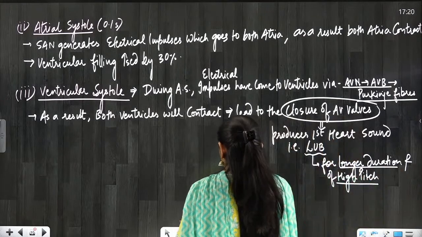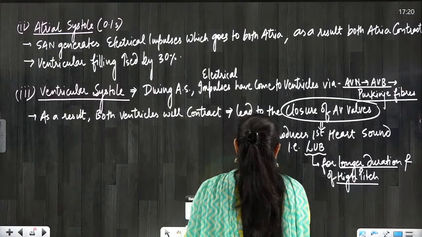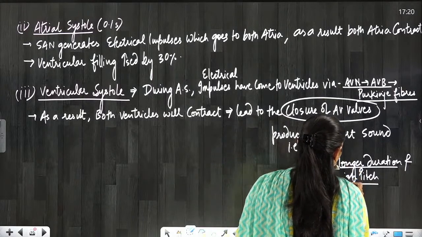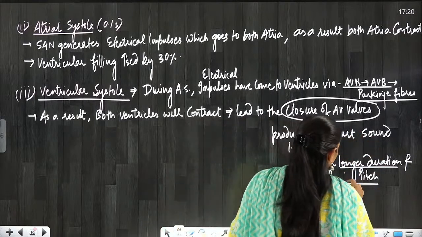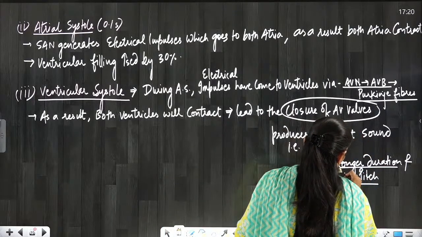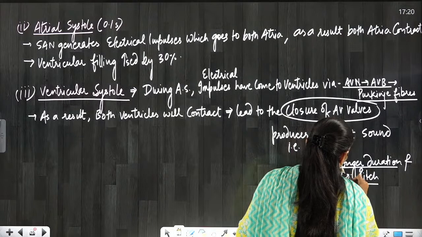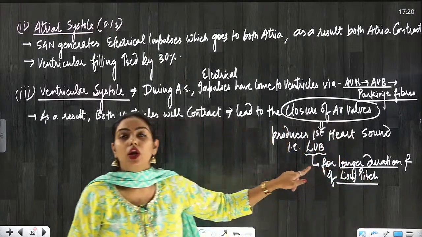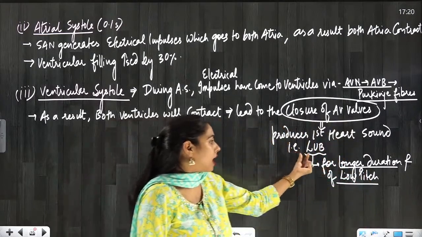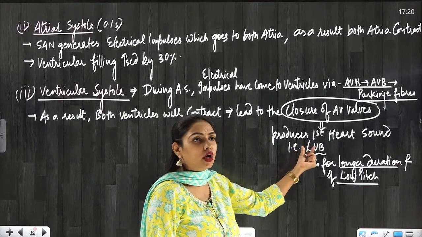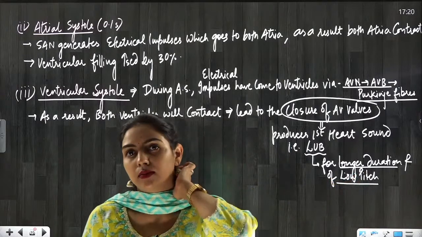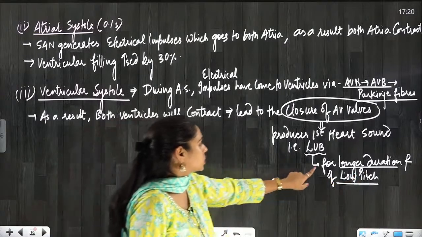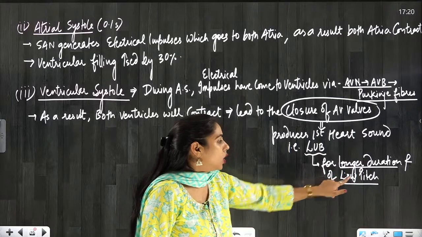Sorry, it is of low pitch, beta, not high pitch. When it is of longer duration, it is of low pitch. When it is of shorter duration, then it is high pitch. So longer duration and low pitch. You have to remember with the L: longer duration and low pitched voice. Okay, I am so sorry, by mistake I have told you this. So now, longer duration and low pitch.